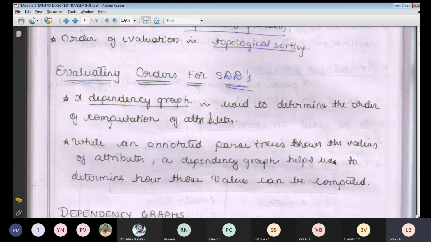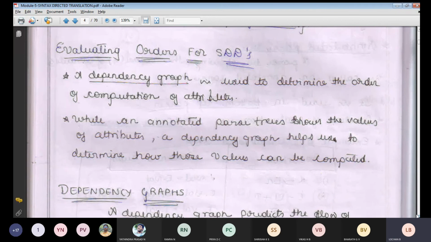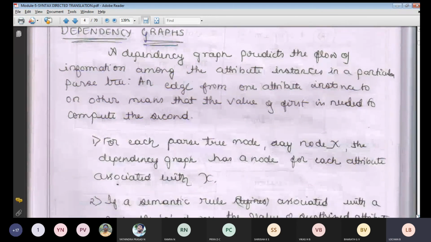For example, in the 6th semester, USN 1, 2, 3 come under the A section. Next, from 61 they come from the B section, and from 121 they come from the C section. That means they have made an order: 1 to 60 A section, 61 to 120 B section, and from 121 to the remaining students the C section. Like this, we will be following an order of computation of attributes. What these attributes are, all those things I will tell in the coming class. Next, while an annotated parse tree shows attributes, dependency graphs will be there. So the next part is your dependency graph.